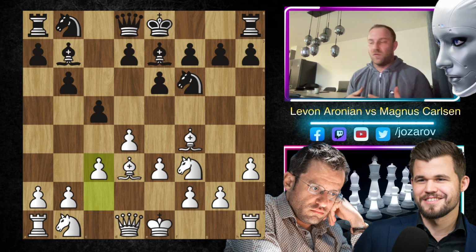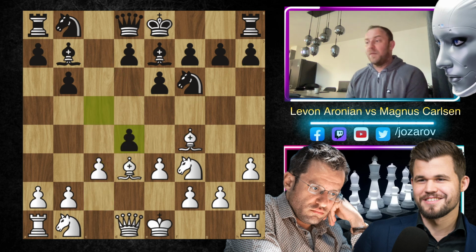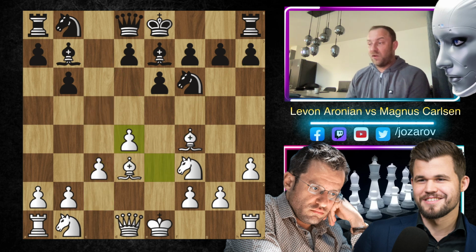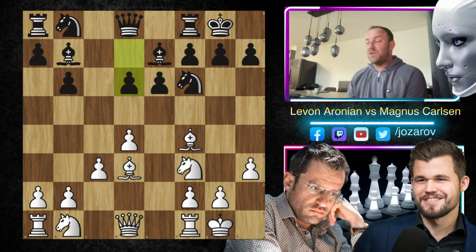building this fortress on dark squares. It's a common idea, of course, by white, building these types of fortresses on dark squares, still with great activity of both bishops. So the bishop on d3 is perfectly fine. Also the bishop on f4 is perfectly fine. Now the pawn structure is settled, and in the continuation of the game, Magnus tries now c takes d4, e takes d4, and now castling also by Levon Aronian. We have now d6. It's a very often played line.